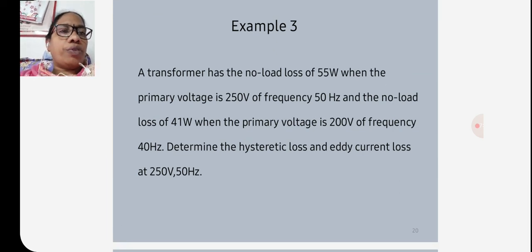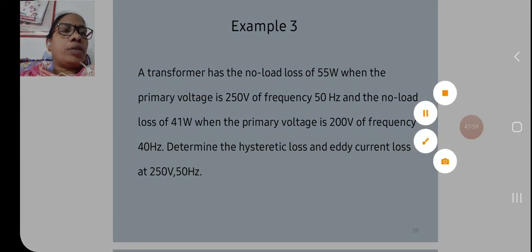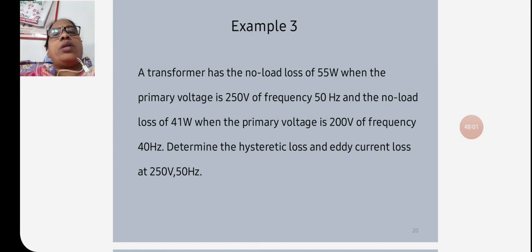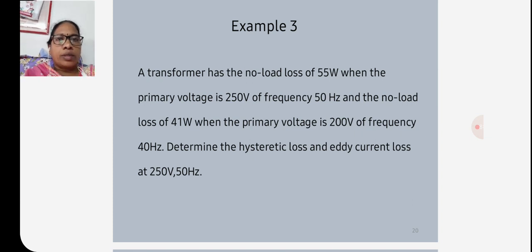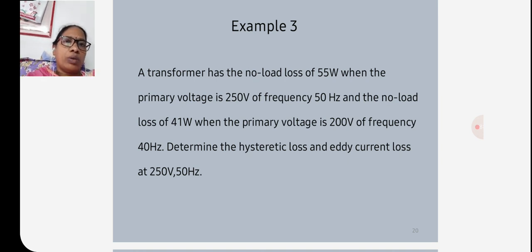So next we go for example 3. A transformer has a no load loss of 55 watts when the primary voltage is 250 volts at frequency 50 hertz, and a no load loss of 41 watts when the primary voltage is 200 volts at frequency 40 hertz.